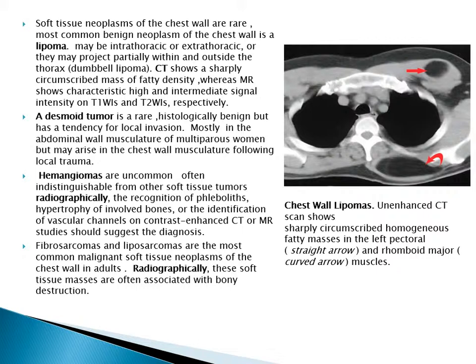Fibrosarcomas and liposarcomas are the most common malignant soft tissue neoplasms of the chest wall in adults, and they appear as a soft tissue mass often associated with bone destruction. This enhanced CT scan shows a sharply circumscribed homogeneous fatty mass in the left pectoralis and rhomboid major muscle. Example of lipoma.